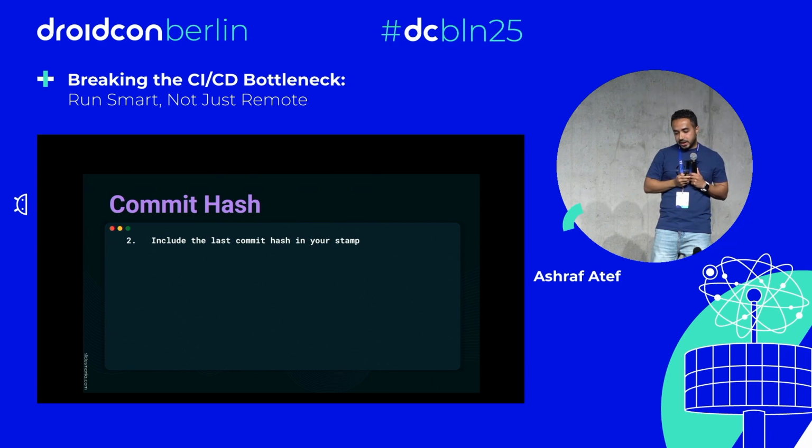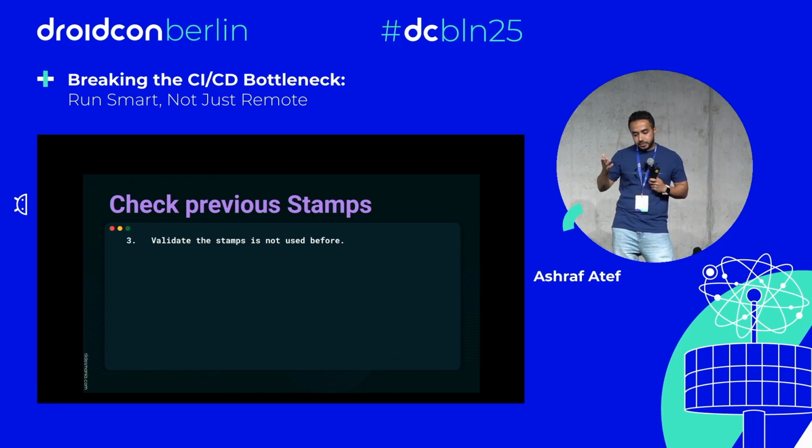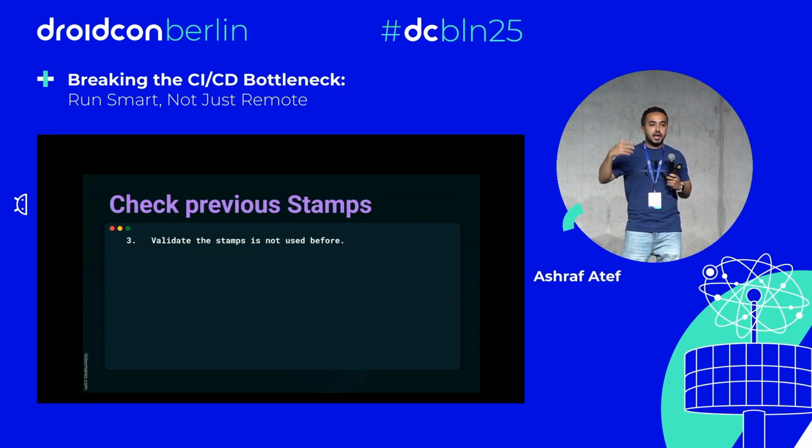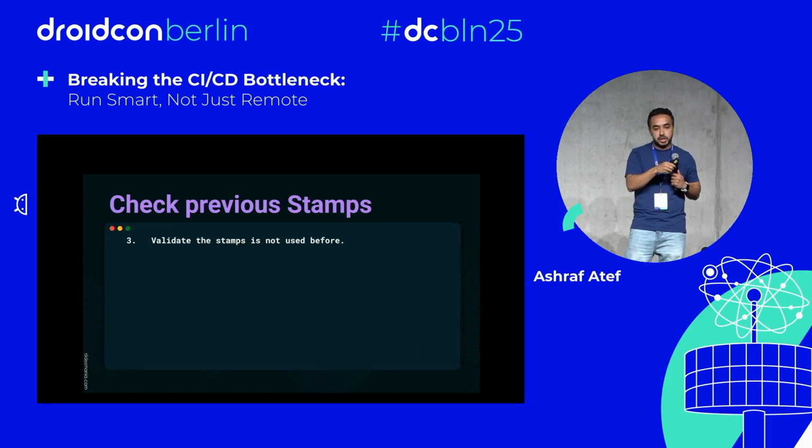What else are we going to do? Of course, we are going to validate that this stamp was not used before. To do this, we can save our stamps in a file. When we go to the remote, we can check that this stamp didn't get used in any old commits or old checks through the PR.